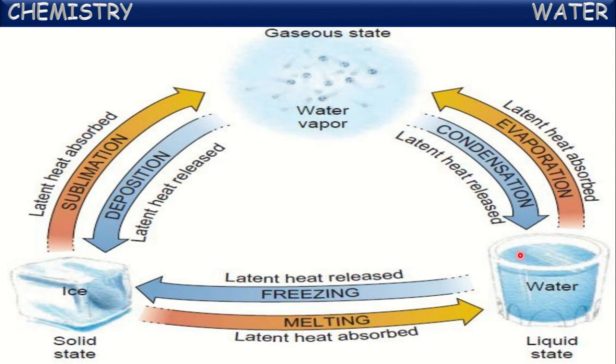If you heat this water continuously, after reaching 100 degrees Celsius it starts converting into steam or water vapor. That process we call boiling. This boiling of water into water vapor occurs at 100 degrees Celsius, so we call that the boiling point of water. In the reverse way, if you cool this water vapor or steam to 100 degrees Celsius, it converts into liquid water again. That process we call condensation. This also occurs at 100 degrees Celsius, so the condensation point of water vapor is also 100 degrees.